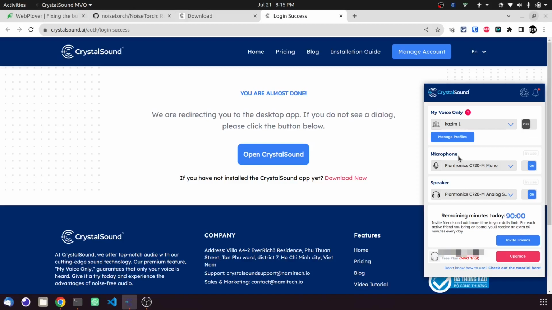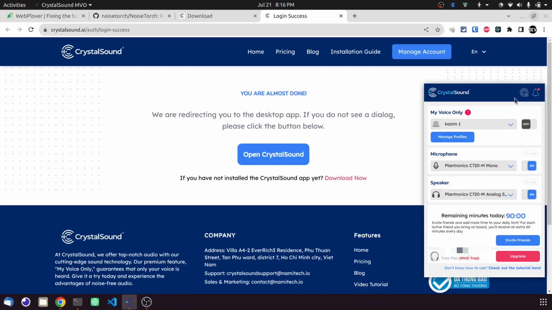After opening CrystalSound, make sure you select your microphone and speaker here. After selecting these, it will start working. As you can see, remaining minutes today: 90 minutes. If you close it and reopen it, in most cases the timer is reset. I don't know exactly what the daily limit means, but it's 90 minutes when you open it.